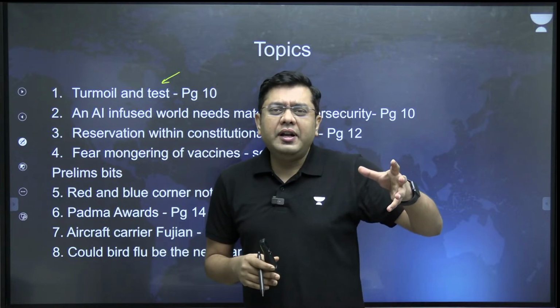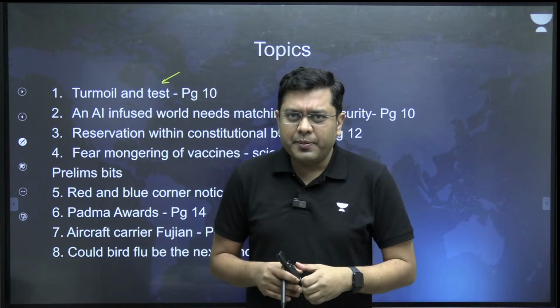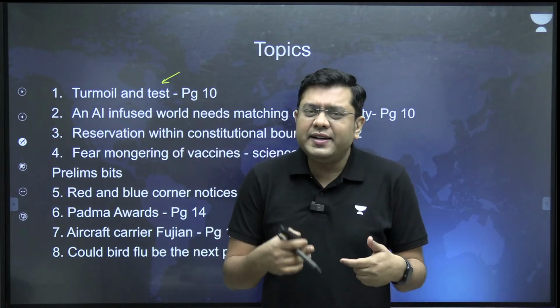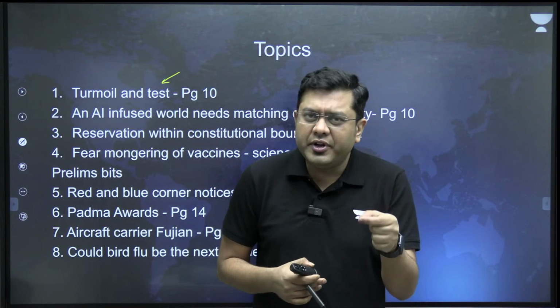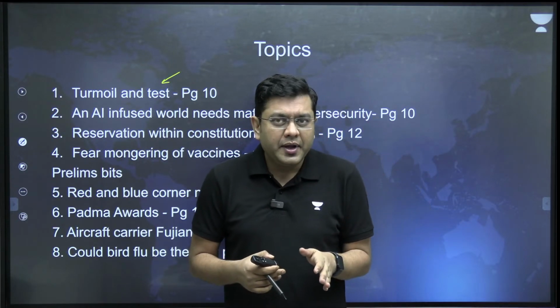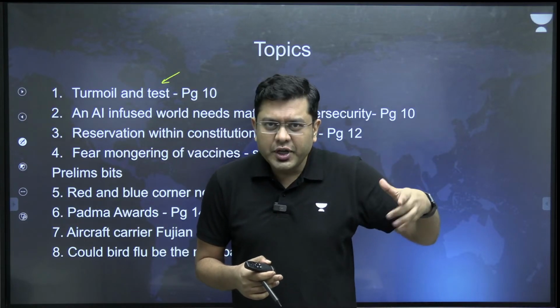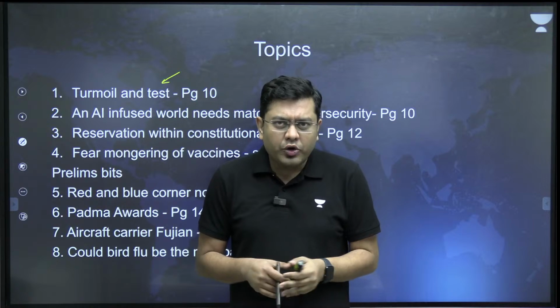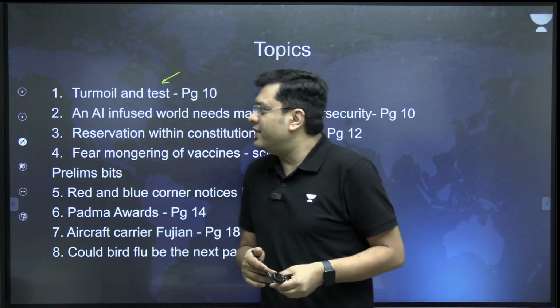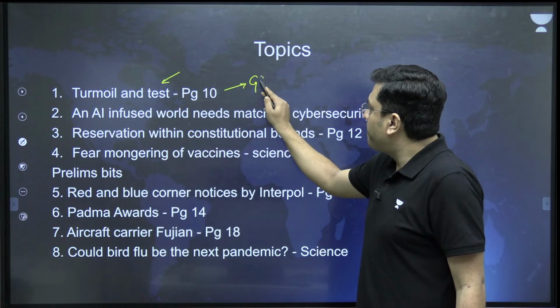But more importantly, we are going to understand what are the implications of such turmoils and why it is very important for the governor to take a proactive stance at this point of time, but not an overactive or a kind of an overreach. So that is something that we are going to take a look at, what is going on behind the scenes. This is relevant for your GS paper 2.